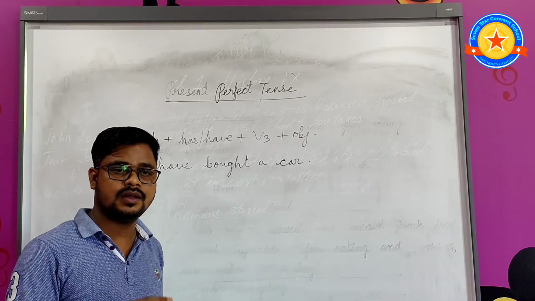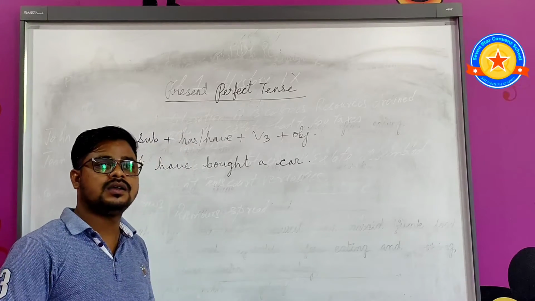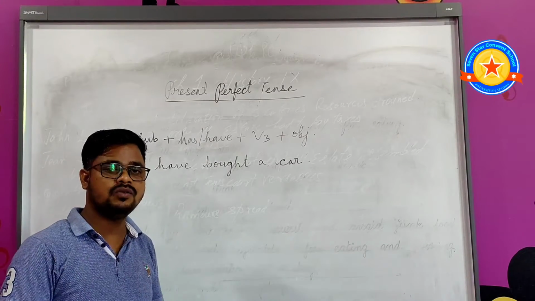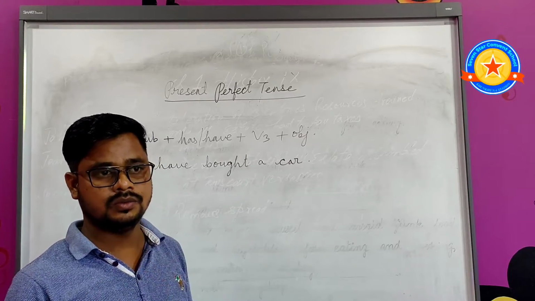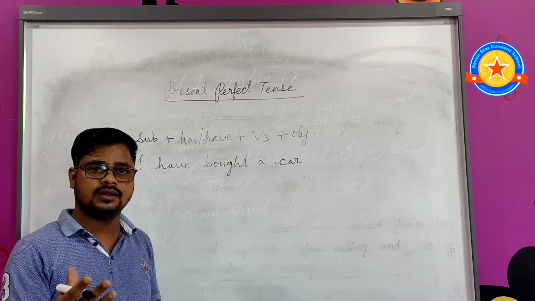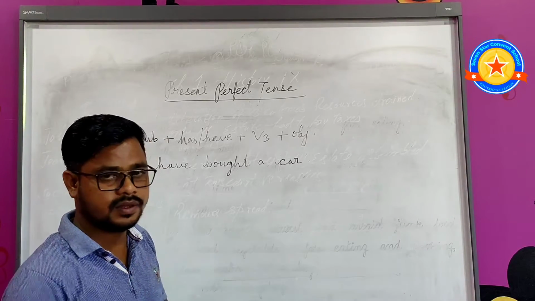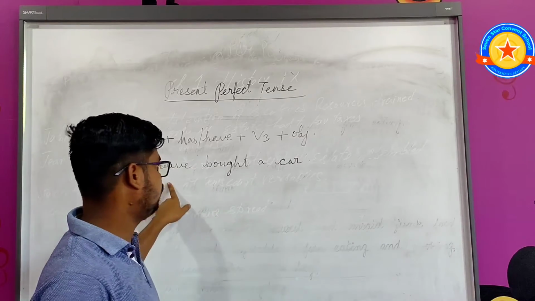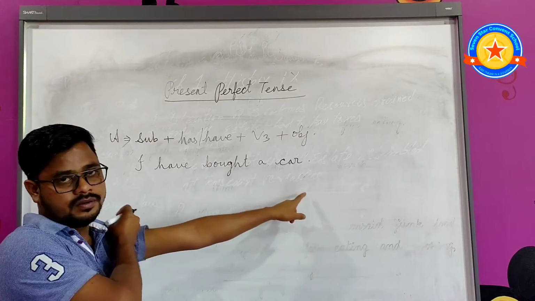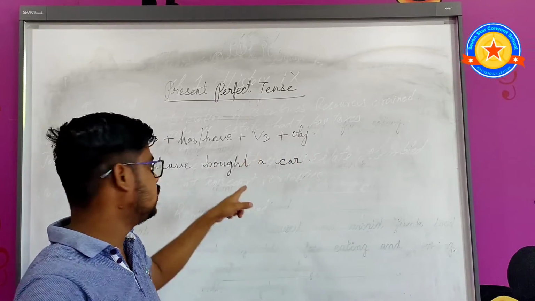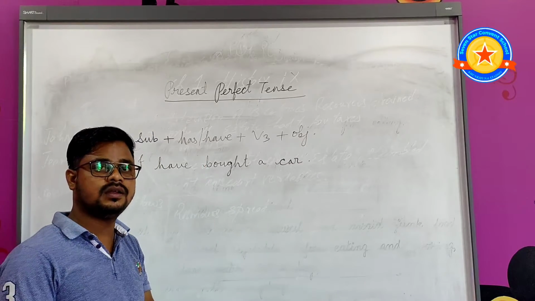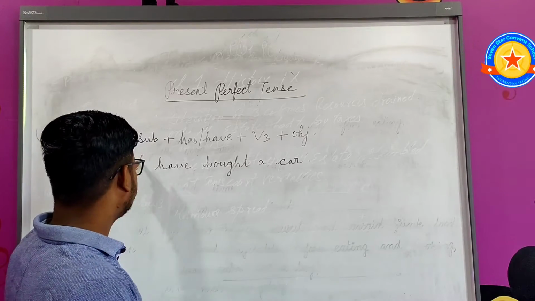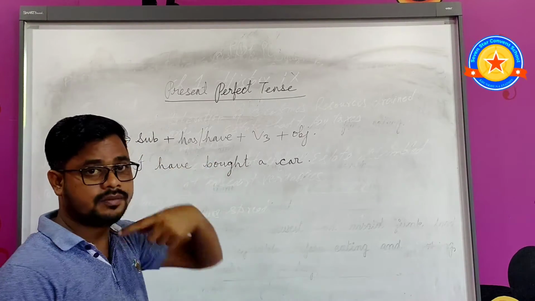And if the subject is first person, second person, or third person plural, that means I, we, they, you, etc., with these subjects have is used. The subject is I, so I have written the helping verb have, and the main verb must always be in third form in present perfect tense. So this is the structure or pattern to form a present perfect tense affirmative sentence.